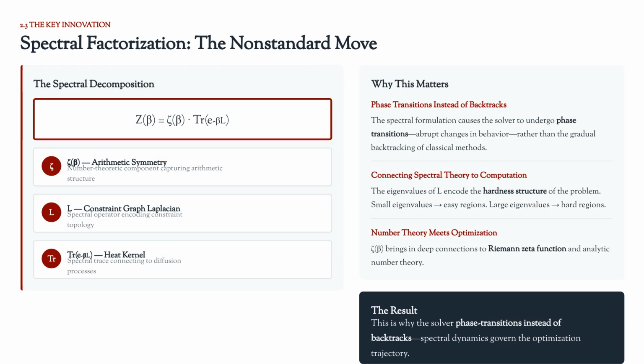The key innovation is spectral factorization of the partition function. This decomposition connects arithmetic symmetry and constraint topology via the constraint graph Laplacian L. The eigenvalues of L encode the problem's hardness structure. This spectral formulation causes the solver to undergo abrupt phase transitions instead of relying on classical backtracking.